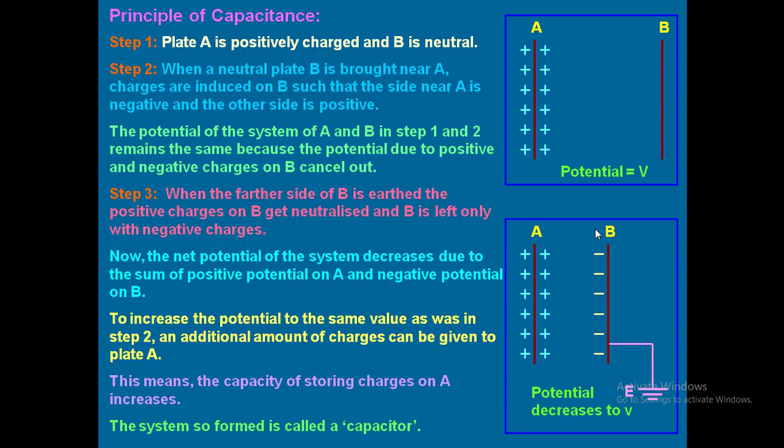Yes, sir. So this capacitor is used in your fan, in devices like starters, etc. Whatever the charge which has been removed, in order to bring back the potential, obviously you have to add the charge. Whenever it gets completely full, again it gets discharged. Again the charge will be removed by the earth connection, and again it will decrease. Again from the source, you are going to refill that one. So it is a continuous process in the fan also. Charging and discharging will take place continuously. Understood now?